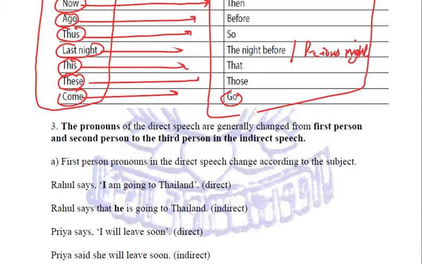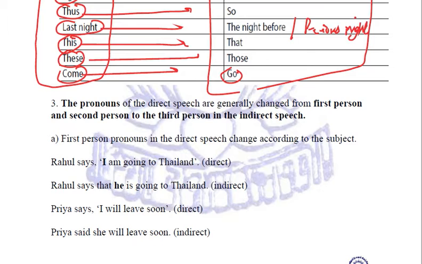Now the next rule says that the pronouns of the direct speech are generally changed from first person and second person to the third person in the indirect speech. And if it is already third person, that remains in the third person only.